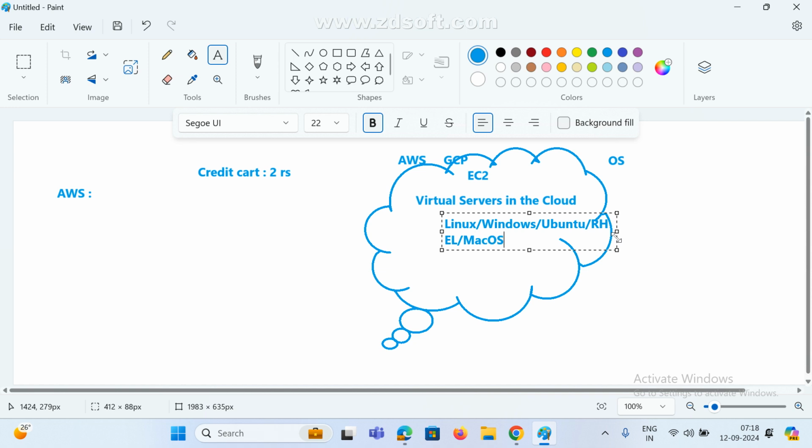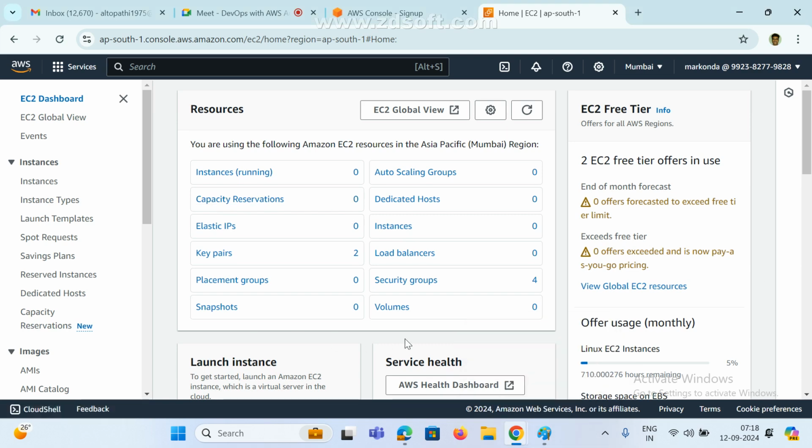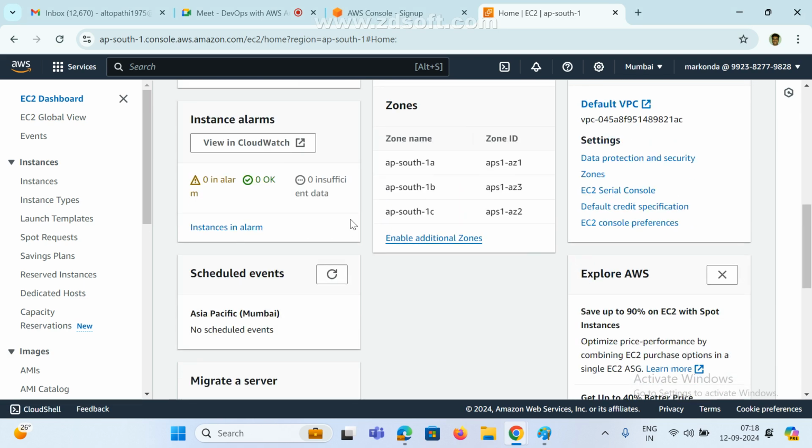This is the Mac OS. Whatever you want, we can select here. Now come to here. Now I need one instance, I need one virtual machine. How to create? Now see here, there are a lot of options available here. So slowly we can understand.